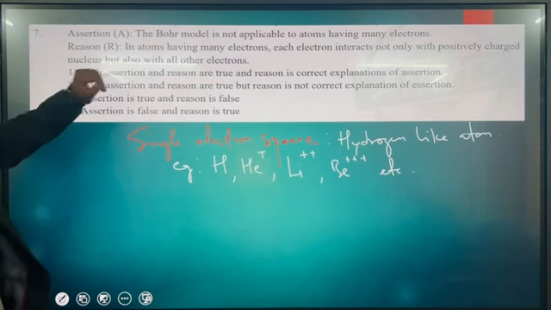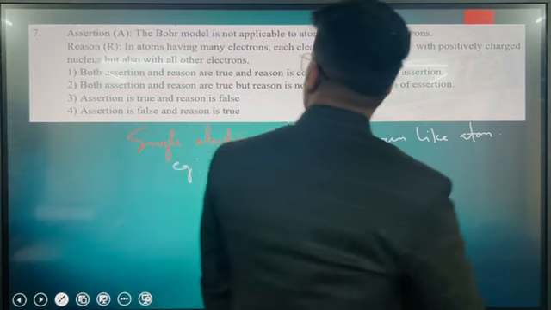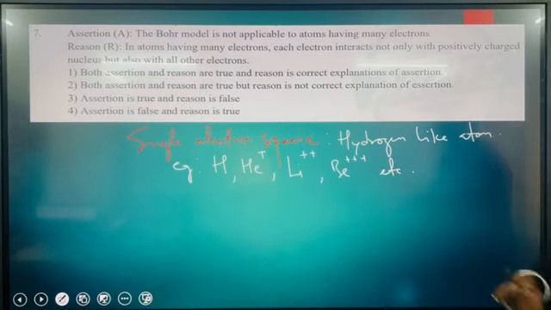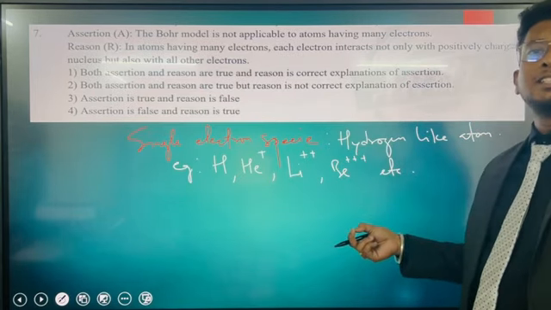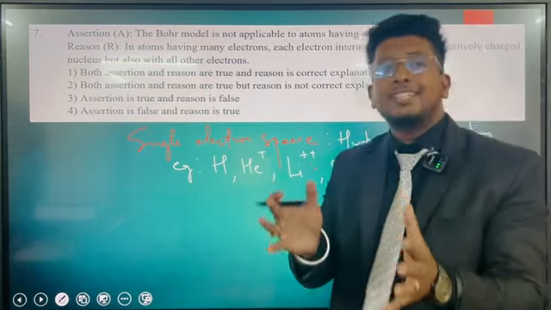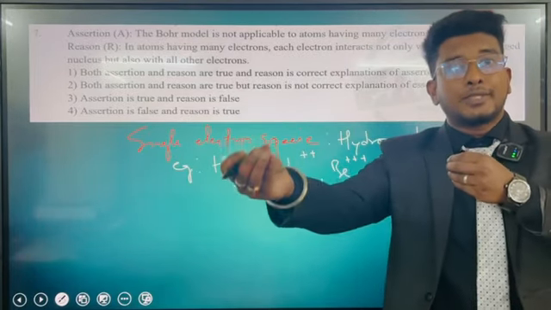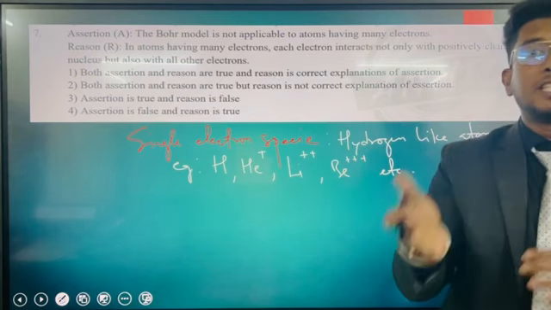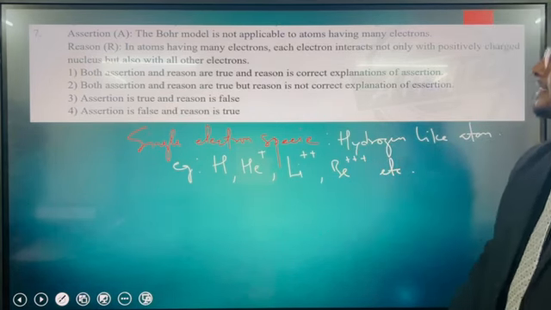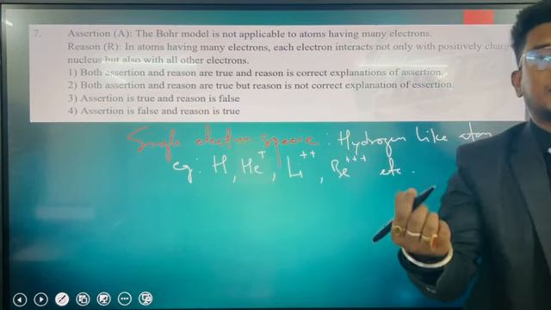The reason is, in atoms having many electrons, each electron interacts not only with the positively charged nucleus but also with all other electrons. In single electron species, one electron is interacting with the nucleus. But in multi-electron species, the electron not only interacts with the nucleus but also with the neighboring electrons. That is the reason why Bohr's model only talks about single electron species.